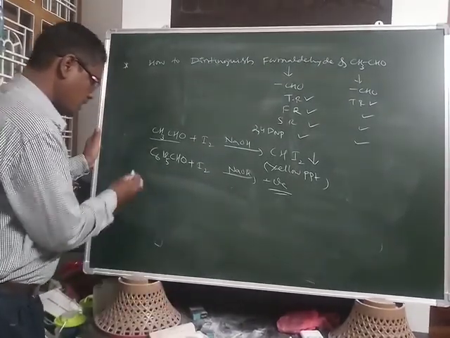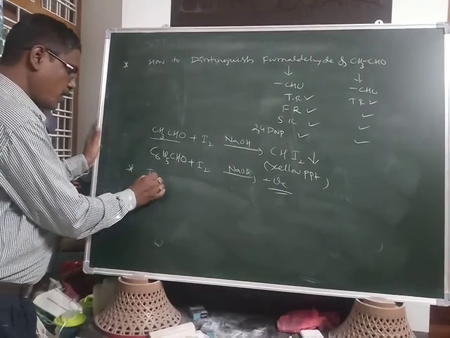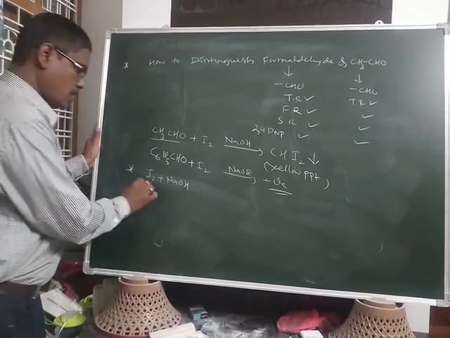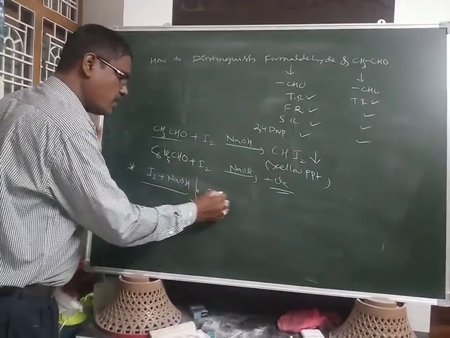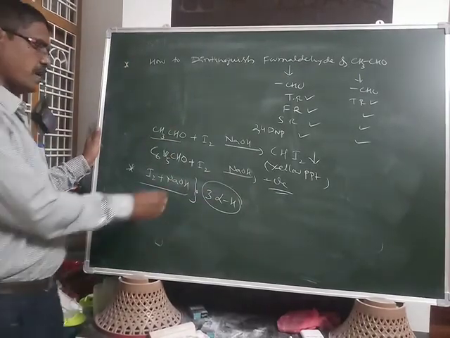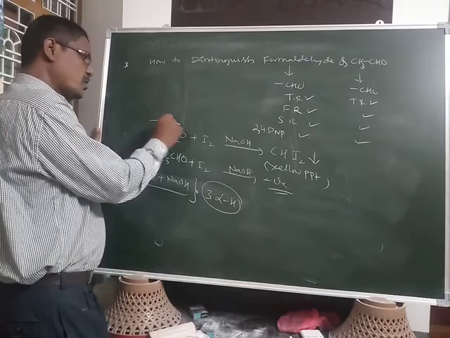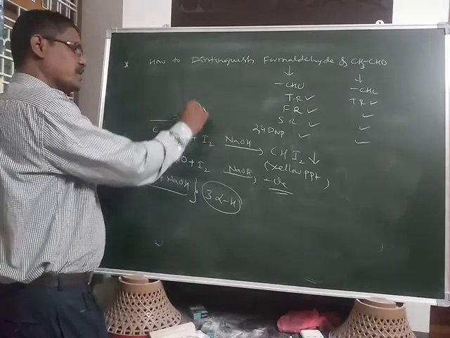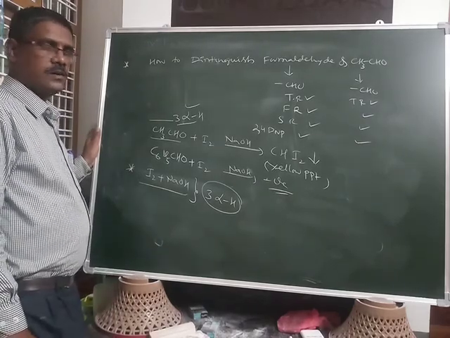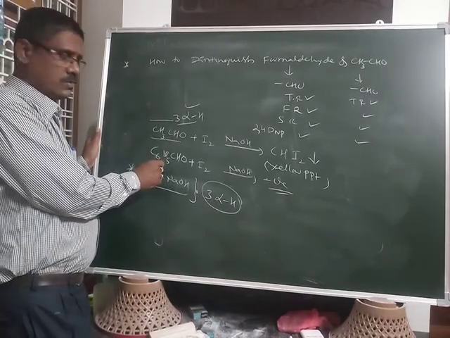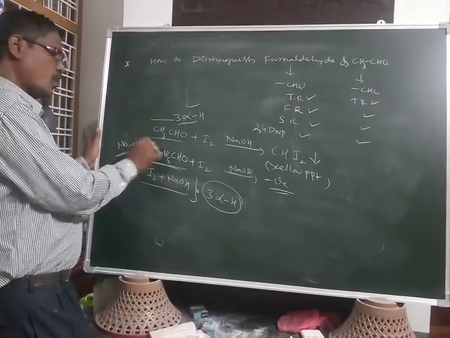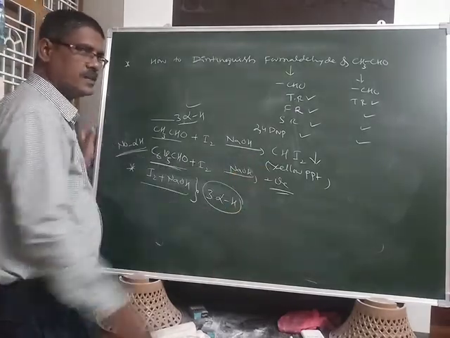Very important: in the iodoform test we require 3 alpha hydrogens. Acetaldehyde contains 3 alpha hydrogens, so it will give the iodoform test yellow precipitate, and this one has no alpha hydrogens, that's why it is negative.